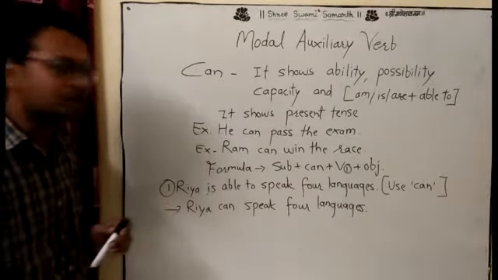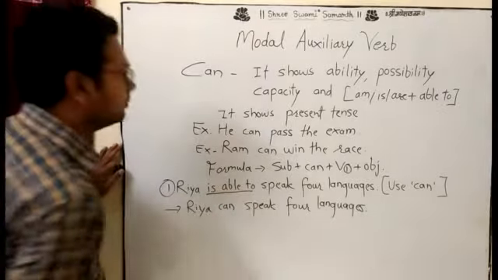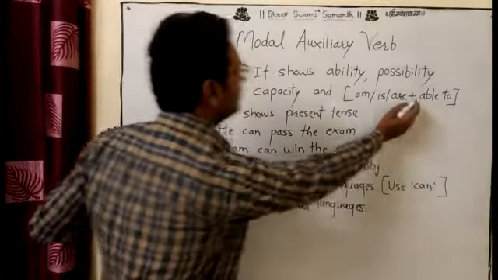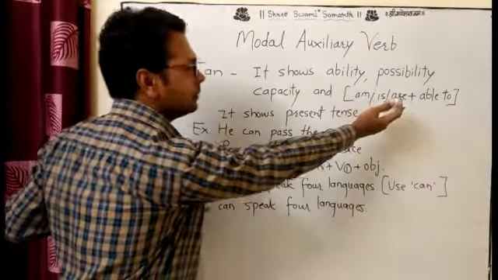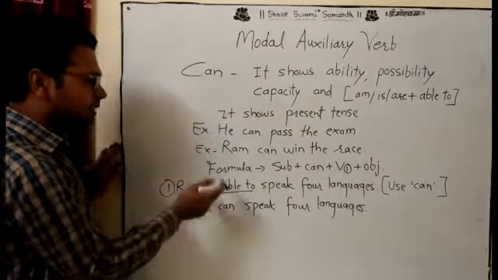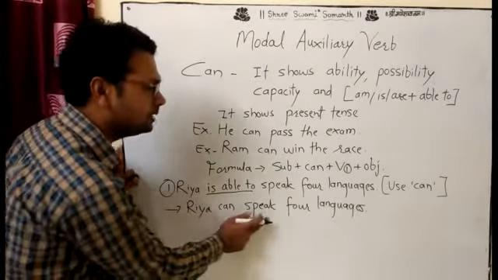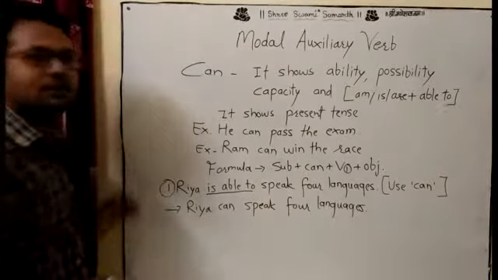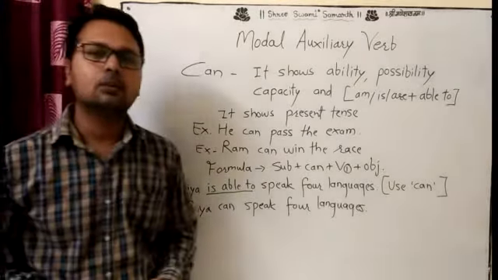So how to use can in the sentence? There is is able to. The meaning of is able to is can. The meaning of am, is, are plus able to is can. That's why we have to use can in the place of is able to. Riya can speak 4 languages. That is the correct sentence. Like this we have to make lots of sentences of can.